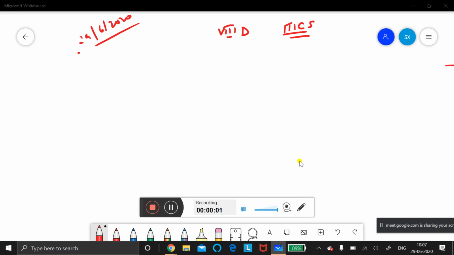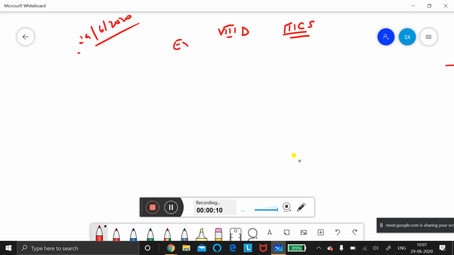Today we are going to continue the linear equation. The linear equation exercise 2.2.